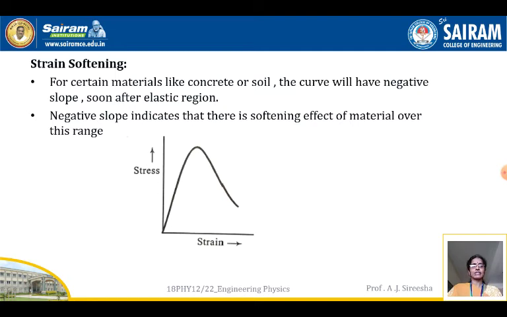If you see the stress and strain, after the ultimate stress, it comes down. The stress is coming down, which is a softening effect. So it is becoming soft. Strain softening means it gives a negative slope. A negative slope indicates that there is a softening effect of the material over this range.